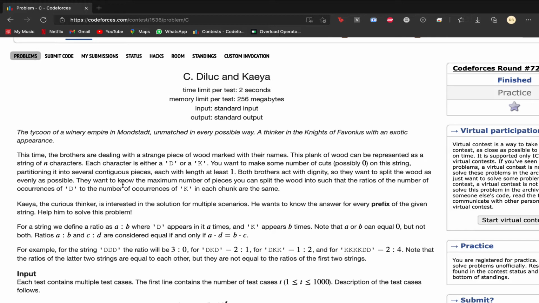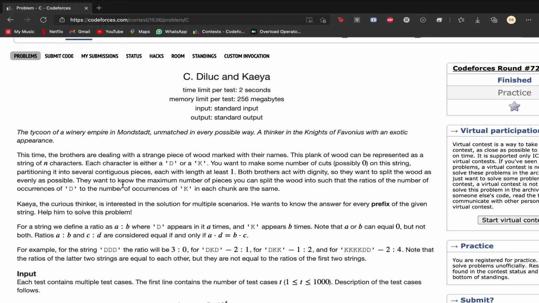They have their definition of evenly, which is that each piece of wood that we get after cutting the string should have the same ratio of the number of occurrences of D to the number of occurrences of K. So if we have two occurrences of D and one occurrence of K in one piece and four occurrences of D and two occurrences of K in another piece, this is a good cutting. But one with 1, 0 and another with 2, 1 is not allowed because the ratios are different in this case.